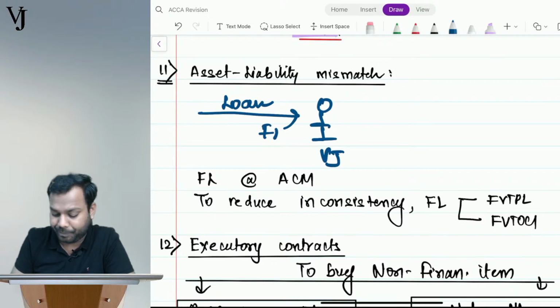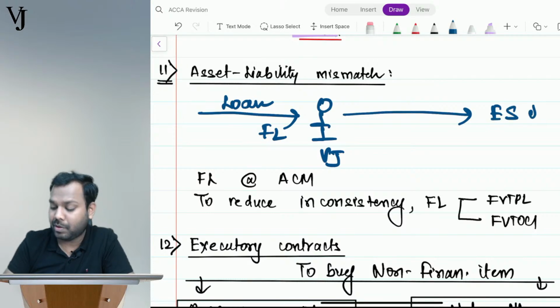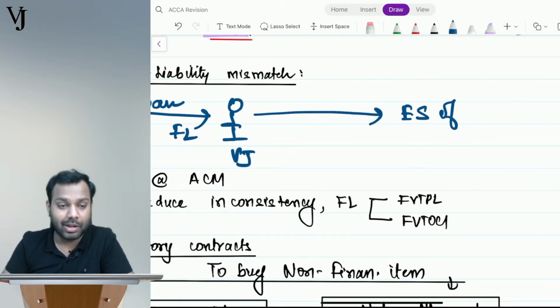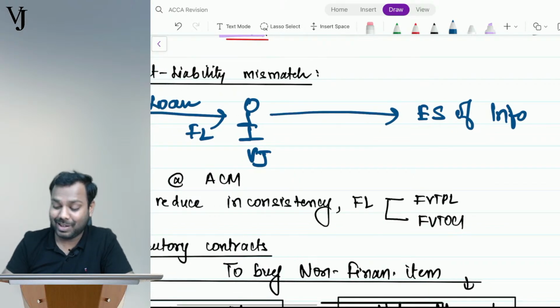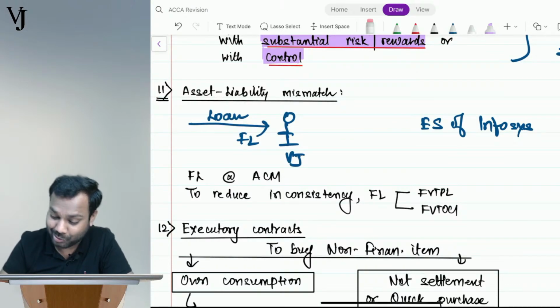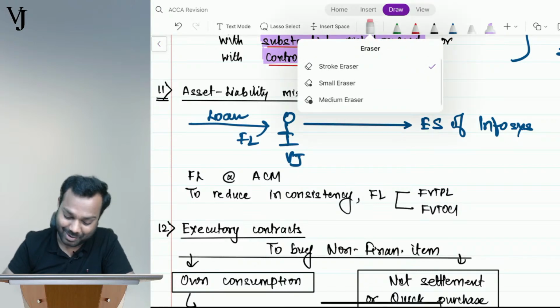Financial liability. And I invested this money in equity shares of, I will not say Reliance, because someone will say again that sir, you are favoring Reliance. He said something in the previous class, I don't remember, so I will not take the name of Reliance now.